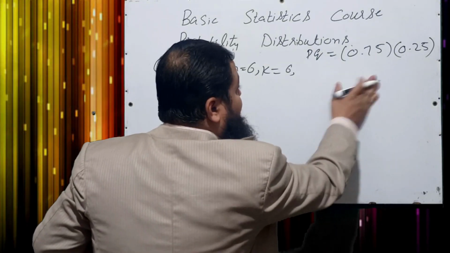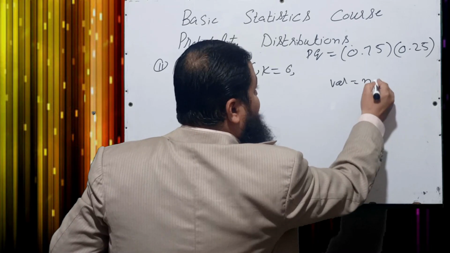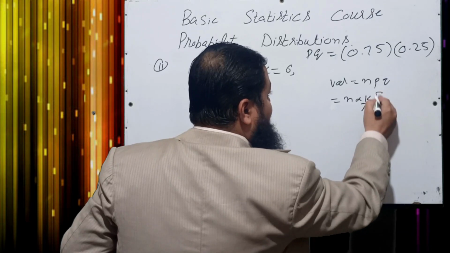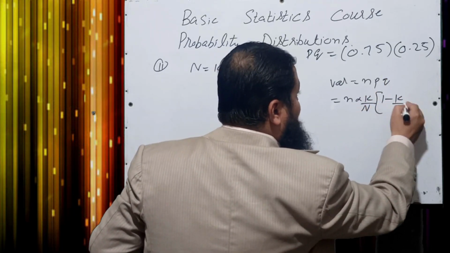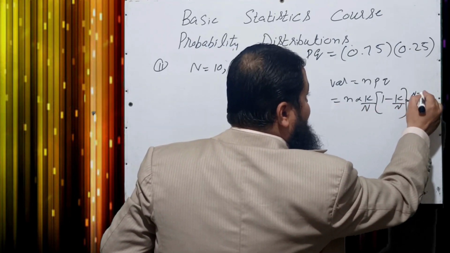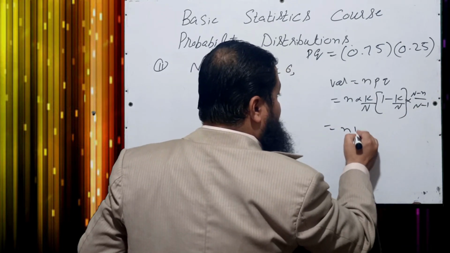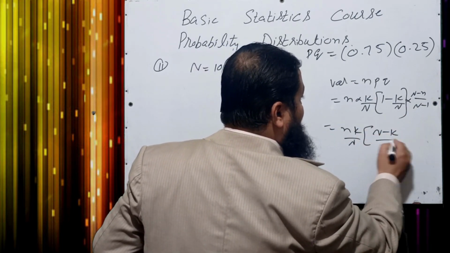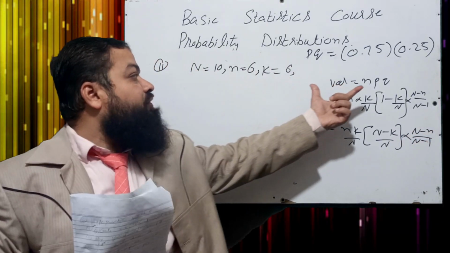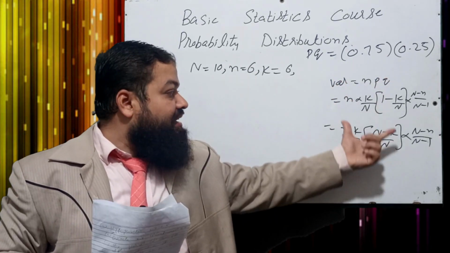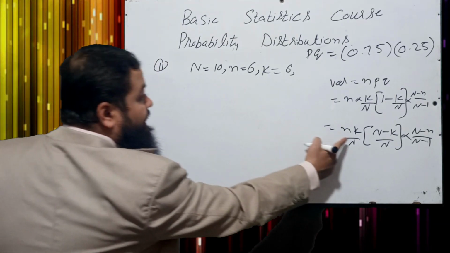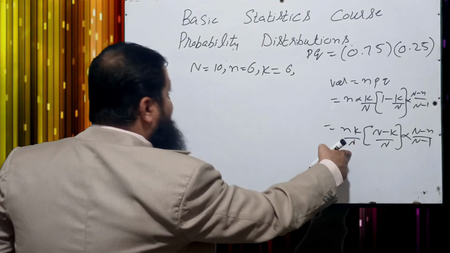We know in binomial, variance is equal to npq, and we know in hypergeometric distribution p is capital K over capital N, and q is 1 minus p, 1 minus K over capital N. And in hypergeometric distribution we have sampling without replacement, and we have the factor capital N minus small n over capital N minus 1. It means n K over N multiplied by 1 minus K over N, multiplied by capital N minus small n over capital N minus 1. With the help of the formula of variance of the binomial distribution, we can learn the formula of the variance of the hypergeometric distribution. Now just substitute the values in that formula.